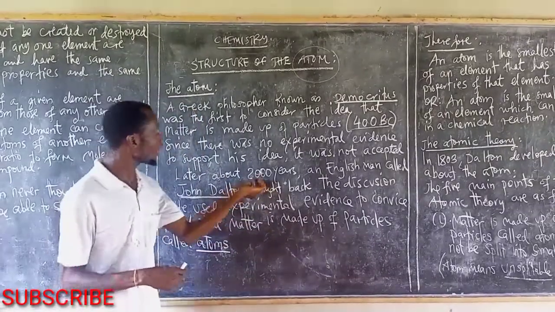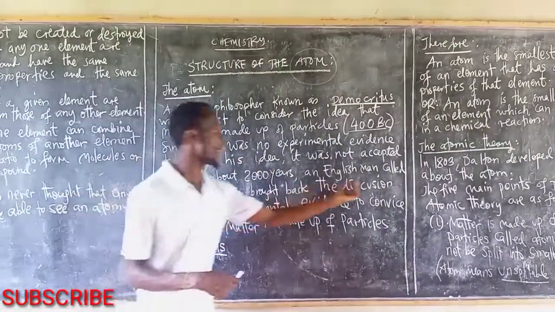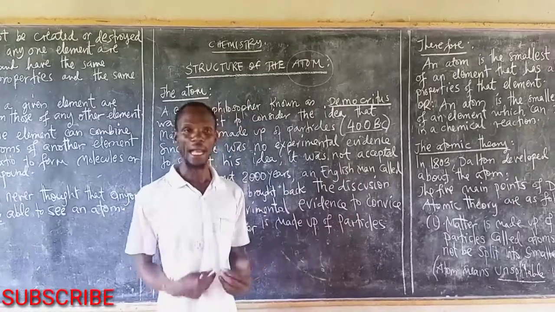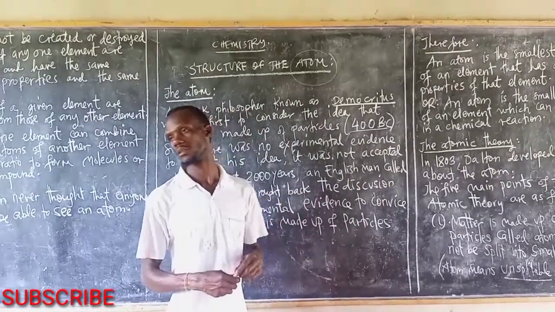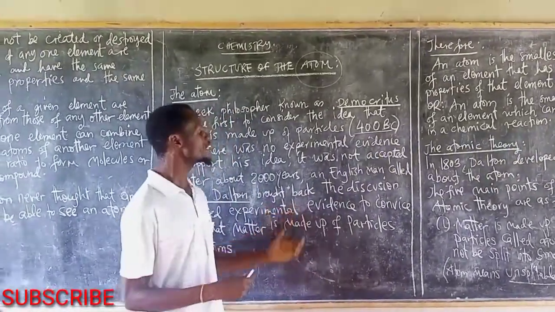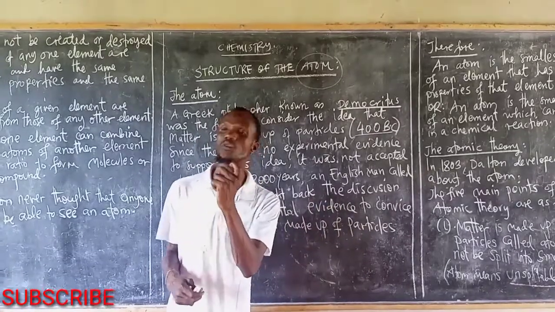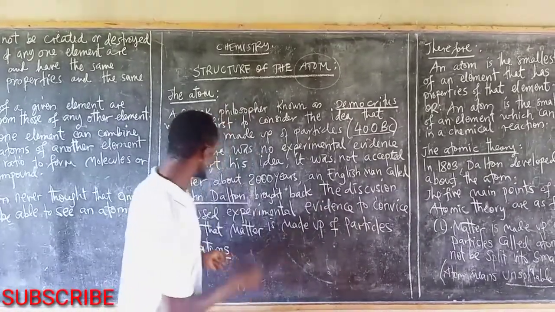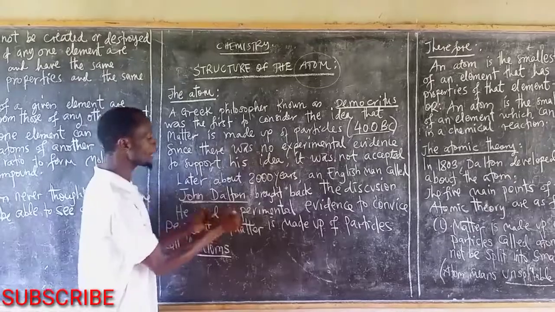So after 2,000 years, an Englishman came and brought back the discussion that matter is made up of tiny particles called atoms. But at this time, people accepted